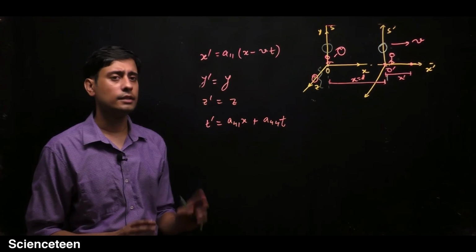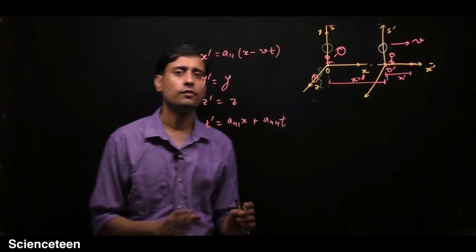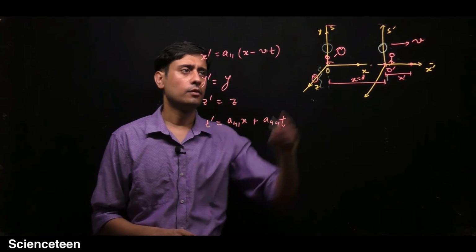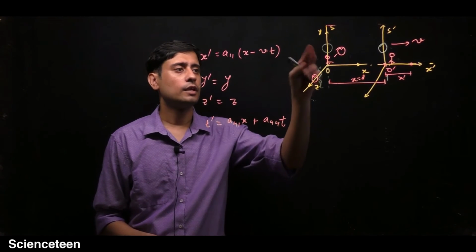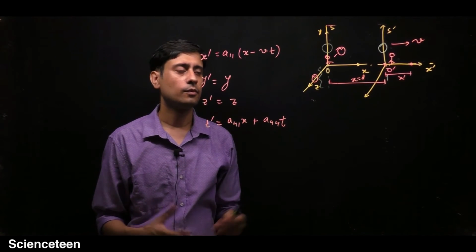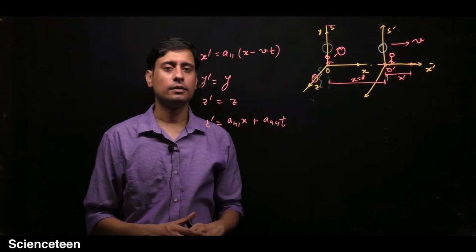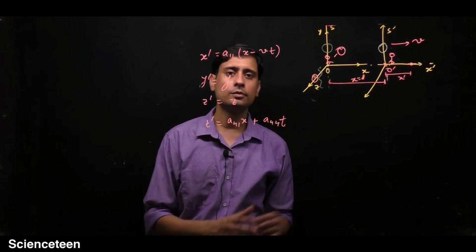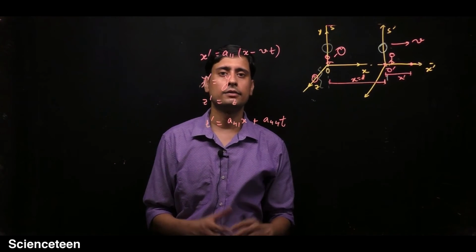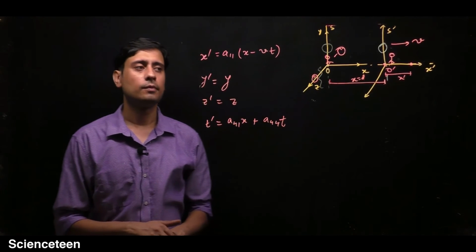And another thing is the homogeneity of space and time, because two clocks should be measuring the same interval of time. The Lorentz transformation equation should be linear, and this comes from the homogeneity principle.